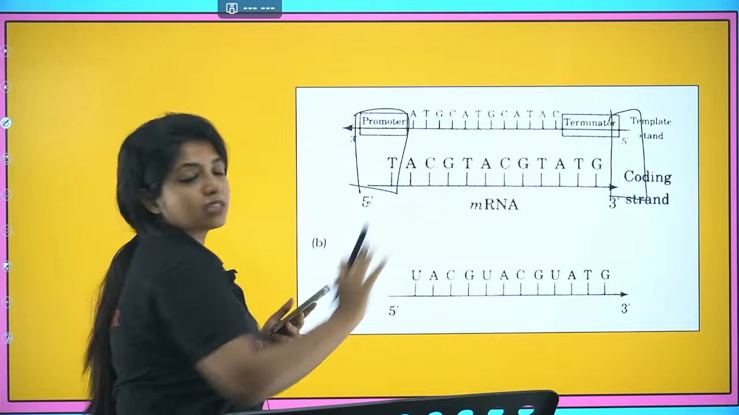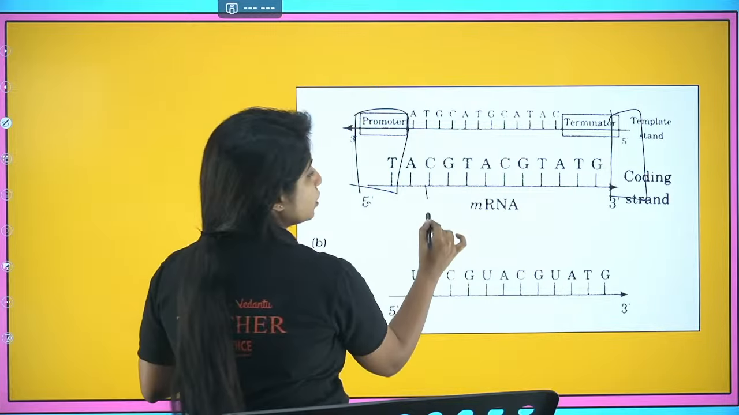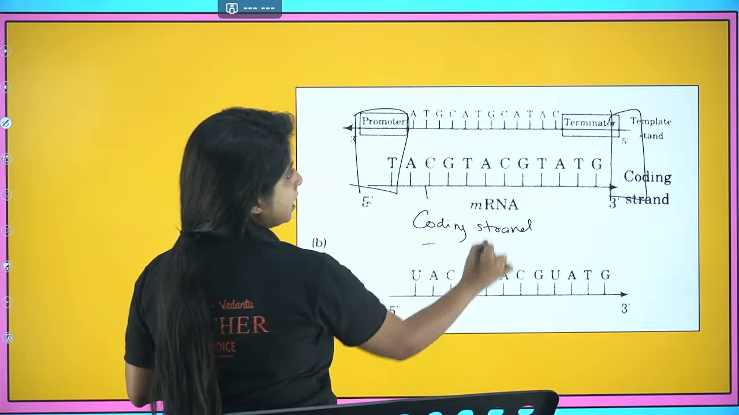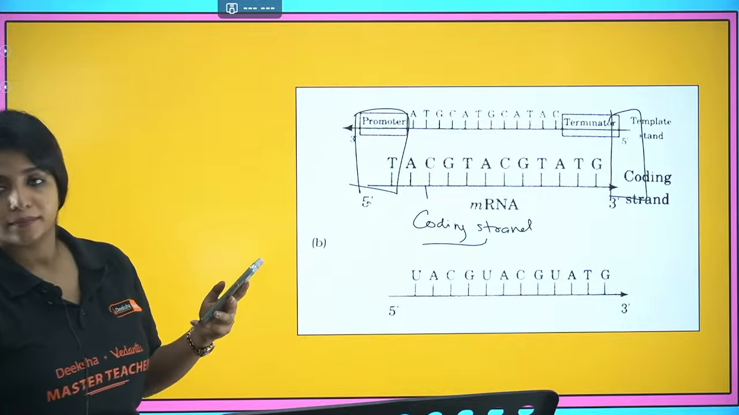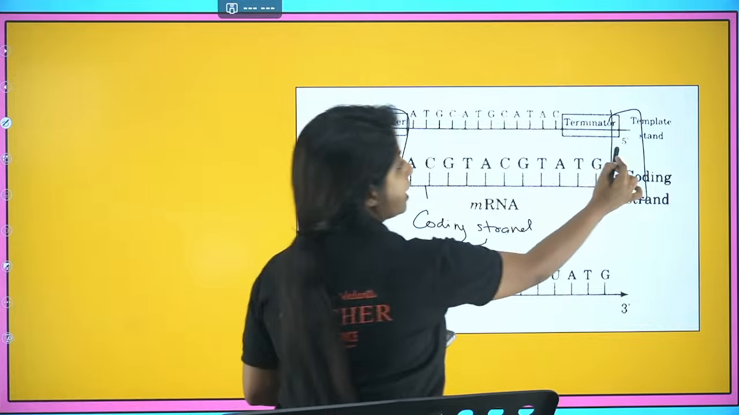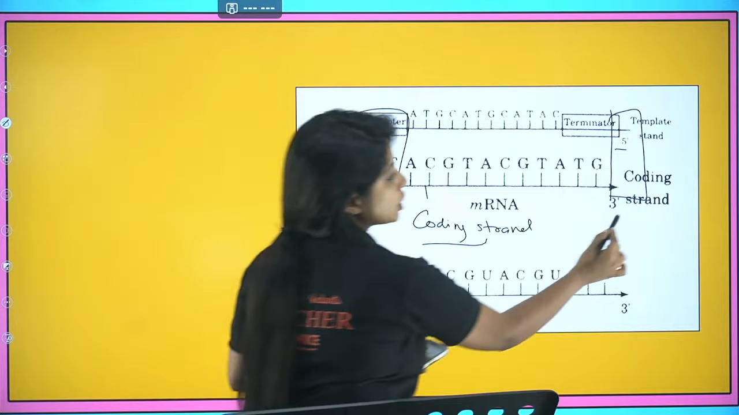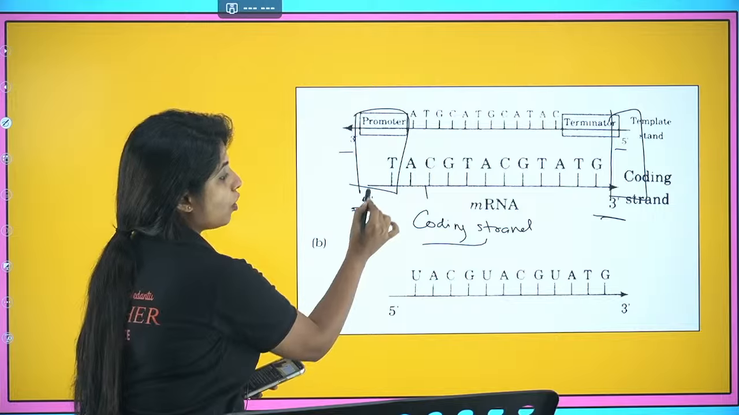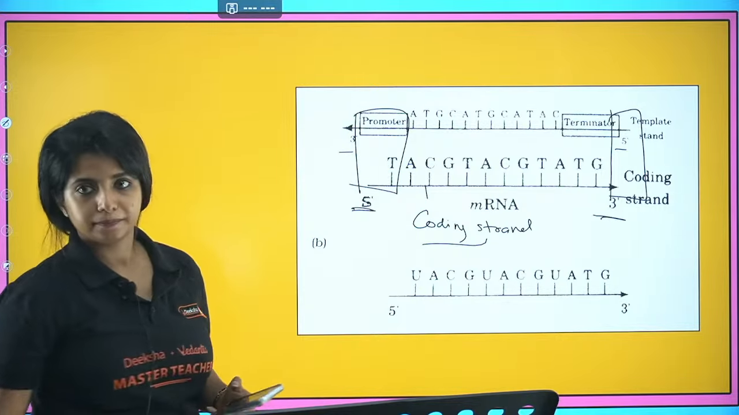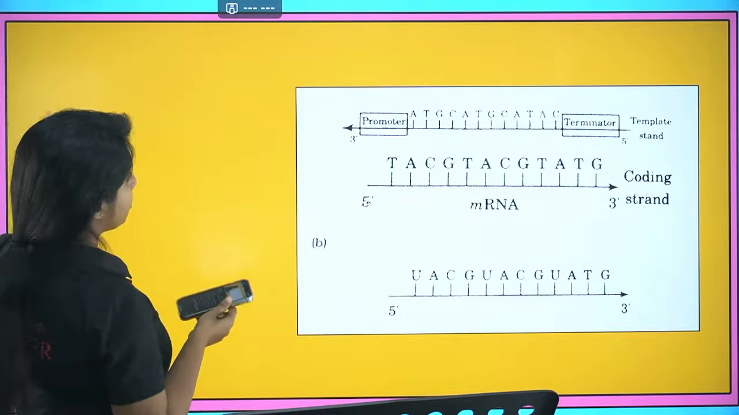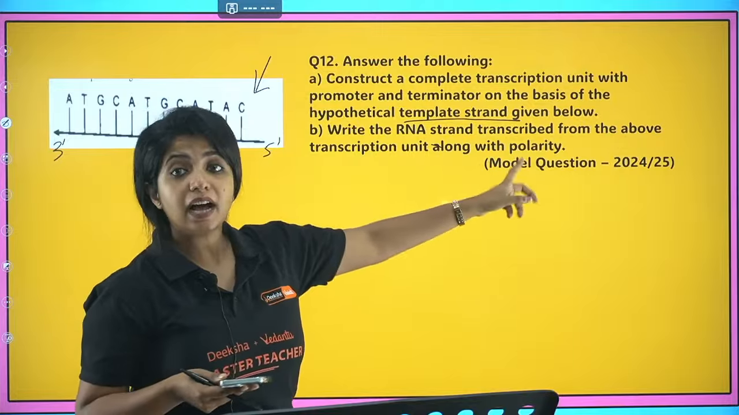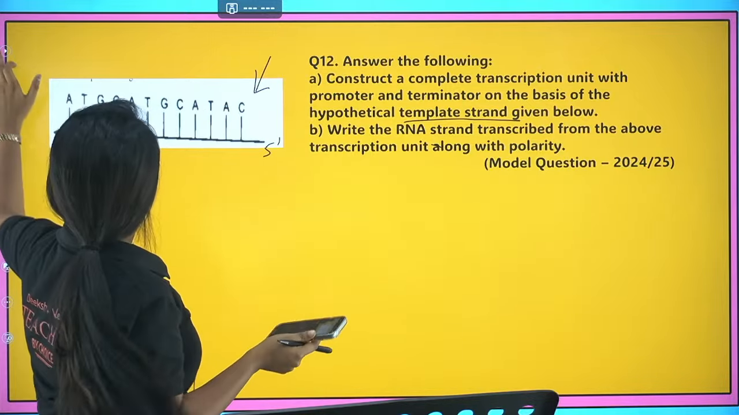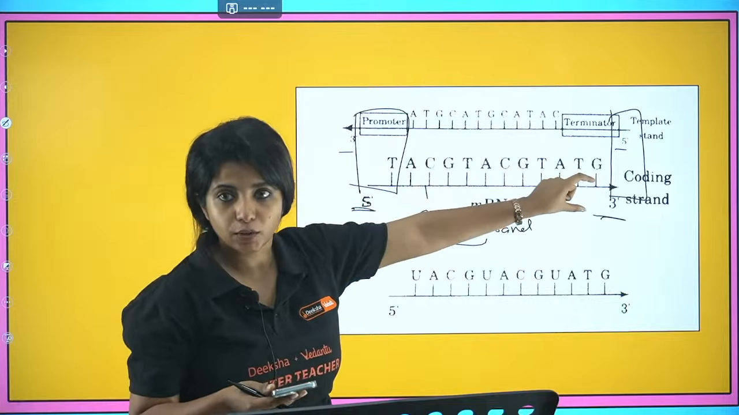Now this whole thing is a transcription unit. Mention this to be the coding strand as well. This is the coding strand, and that would be the template strand. Okay, here it is 3' to 5'. The coding strand will be from 5' to 3'. Always remember, on the 5' side of the coding strand you have the promoter region. Now you are asked this very important question: can you tell the RNA transcribed from the above transcription unit? So anyway you have made the transcription unit right over here, the coding strand.